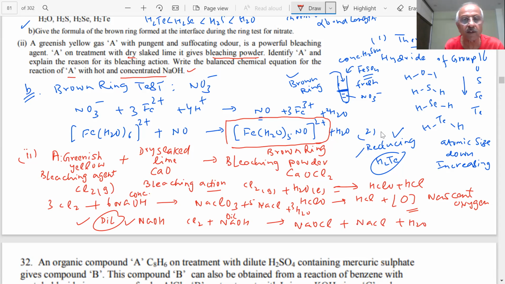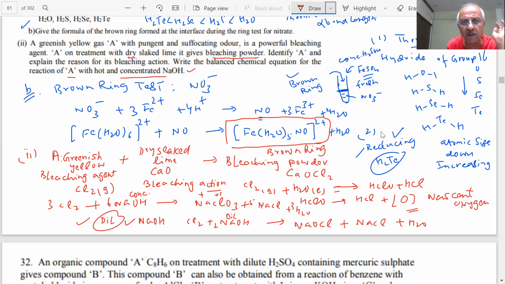So if I balance it, student, what you are getting? NaOCl. Now here, what is the catch? How do I remember in the paper, student? Because these questions could be there. Such questions are very important. What is the oxidation number of chlorine here, students? This is +1.